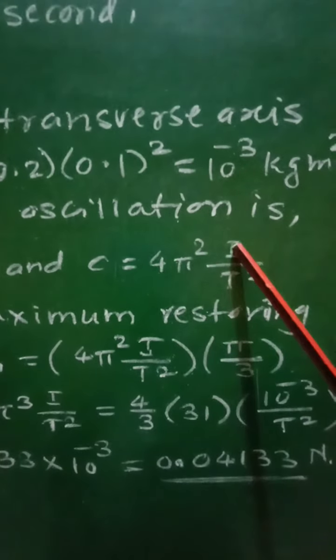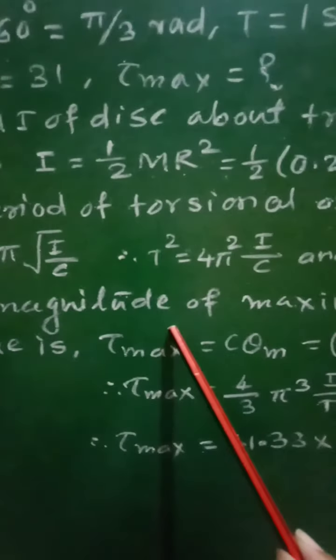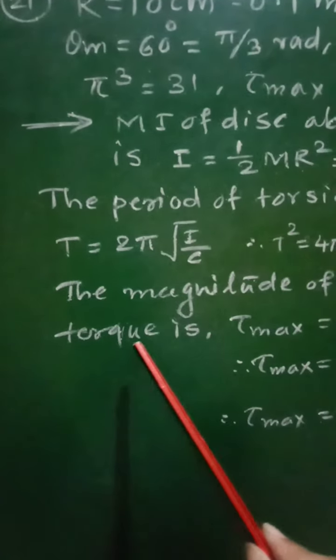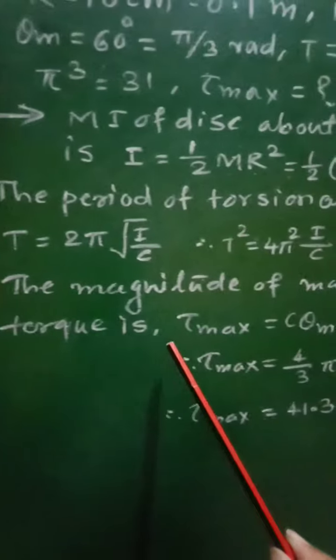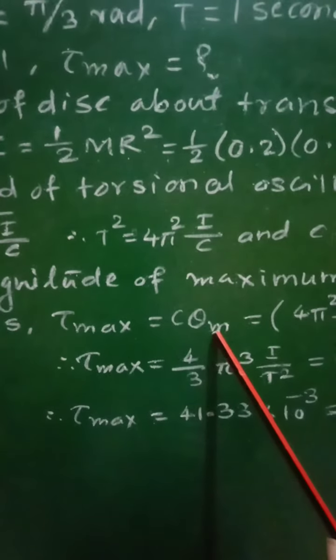Therefore the magnitude of the maximum restoring torque is given as torque maximum equal to c into theta m.